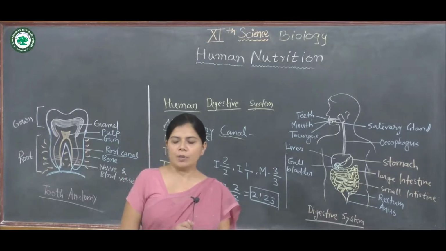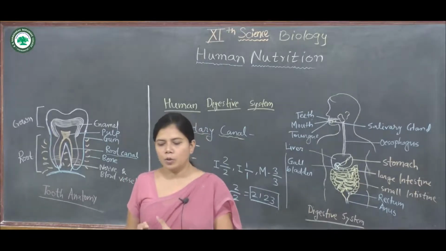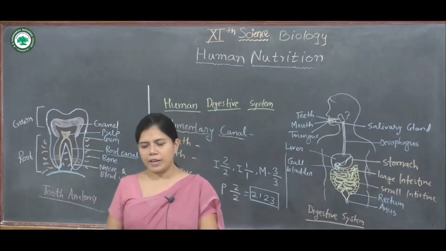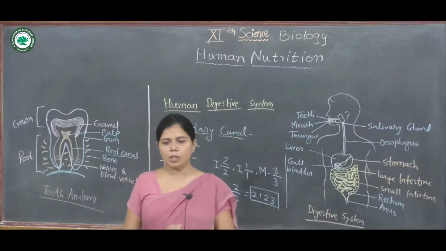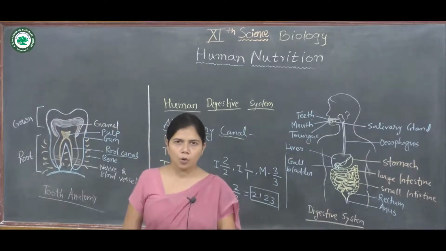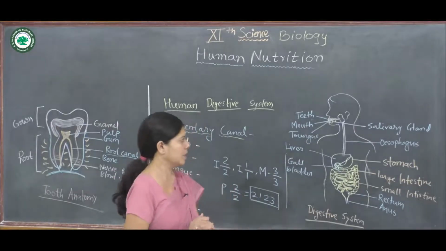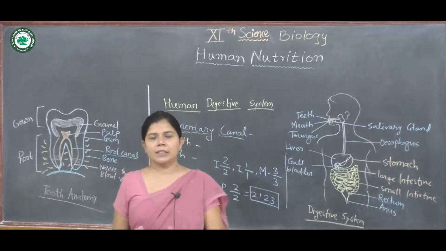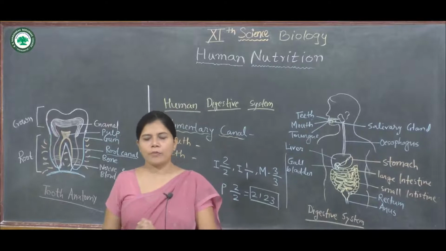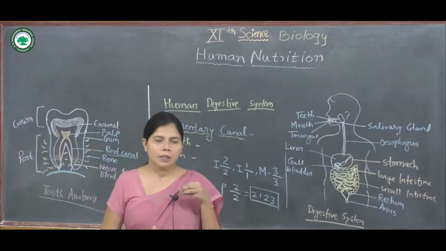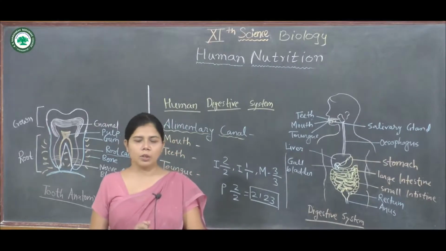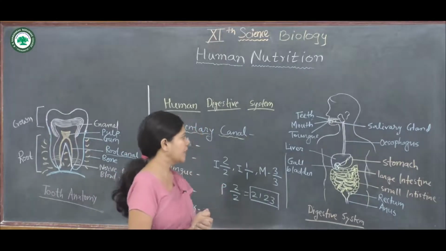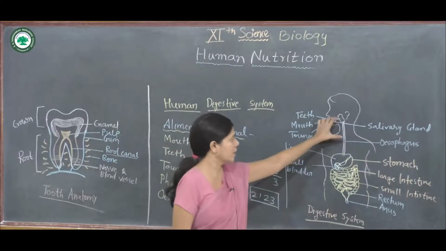The lower region of the pharynx is called the oropharynx, and the oropharynx opens into the esophagus. The oropharynx opens into the next organ, the esophagus, through the gullet. Now the next organ of the alimentary canal is the esophagus.